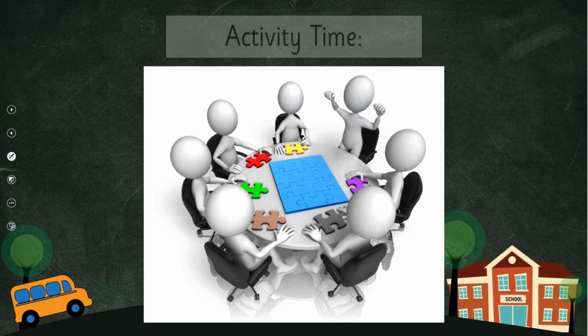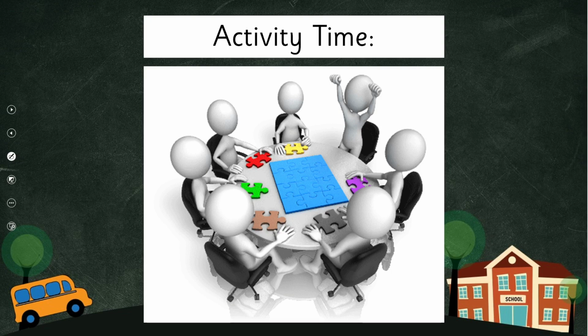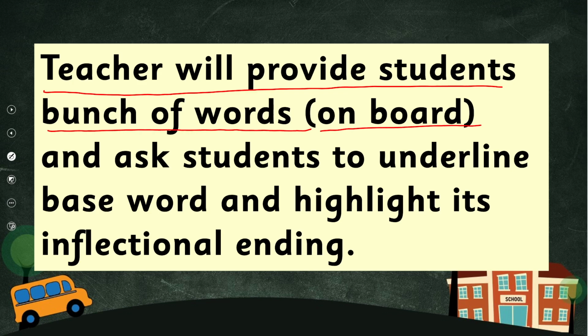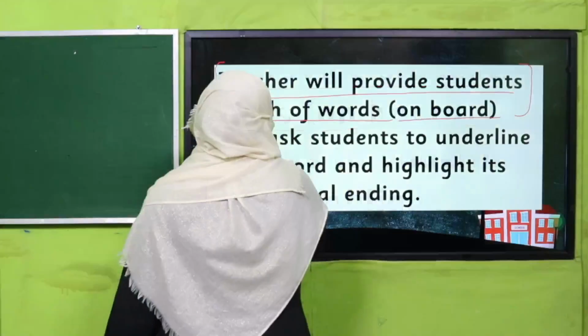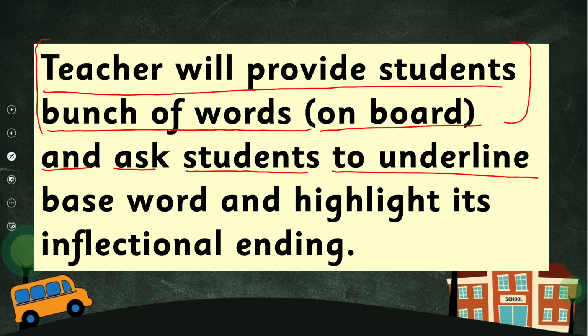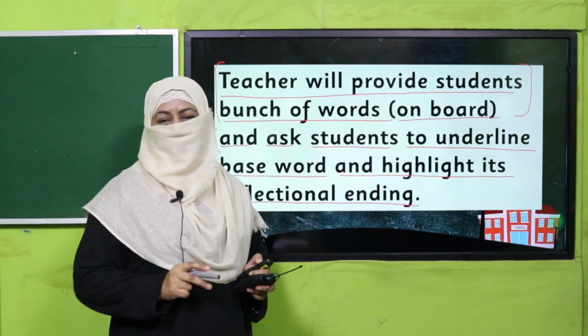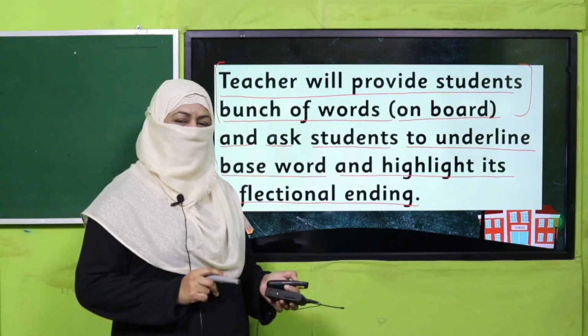Are you clear with the concept? Okay, so let's practice it through an activity. The teacher will provide students a bunch of words on the board. The teacher can write, or display already written words on the board, and ask students to underline the base word and highlight its inflectional ending. All the words will have an inflectional ending. Students will highlight it and also underline the base word. So pause the video, enjoy the activity, and then come back.